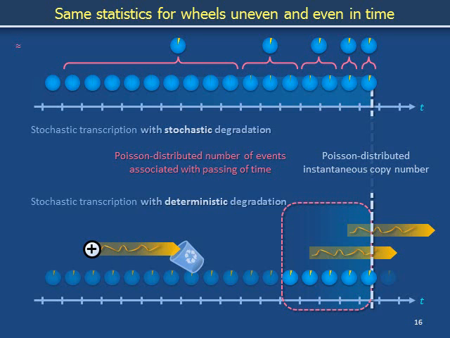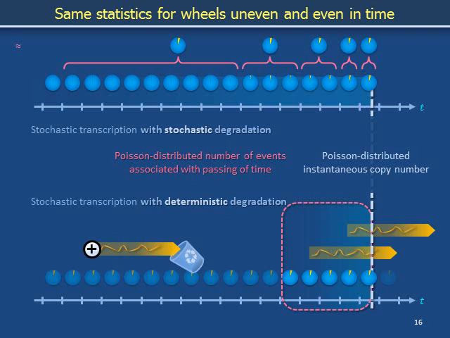In both examples, a Poisson distribution characterizes the number of spins that land on yellow sectors for a collection of wheels spread out across time, and the same Poisson distribution characterizes the messenger RNA copy number counted at an instant in time. The assumption that messenger RNA has a lifetime connects the probability distribution of transcription events occurring over time intervals to the distribution of copy numbers observed at individual times.